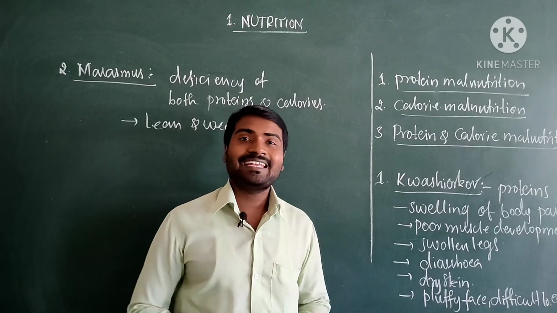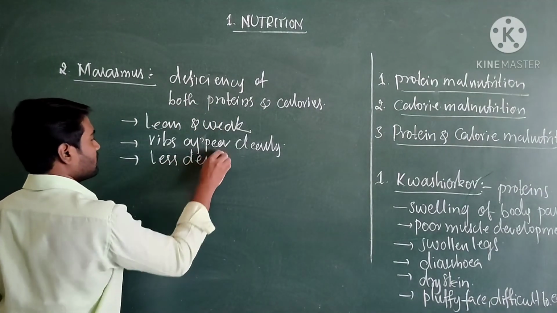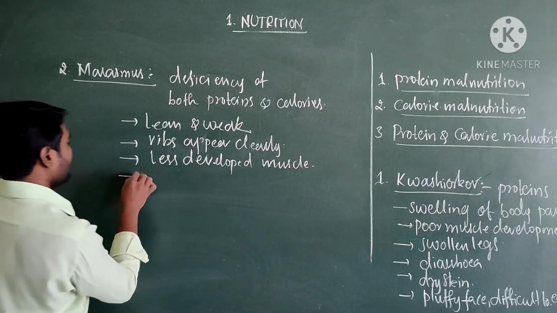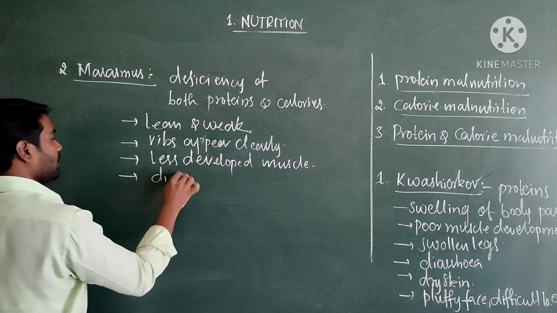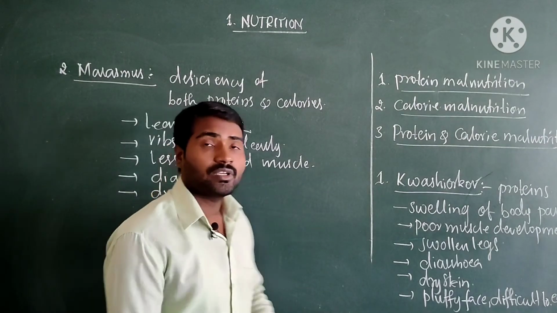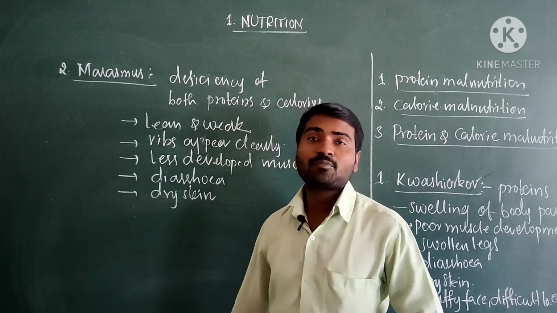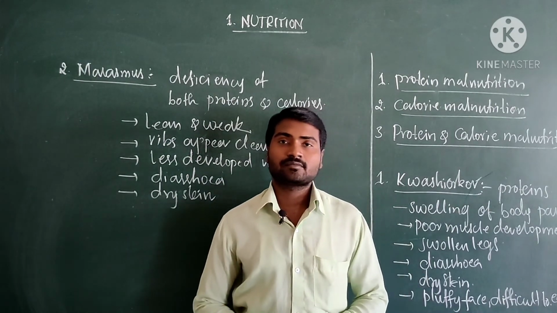Ribs appear very clearly. Less developed muscles. Here also we can see diarrhea and dry skin. So these are the symptoms of the disease.